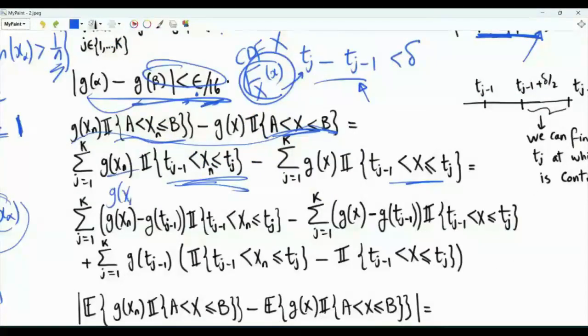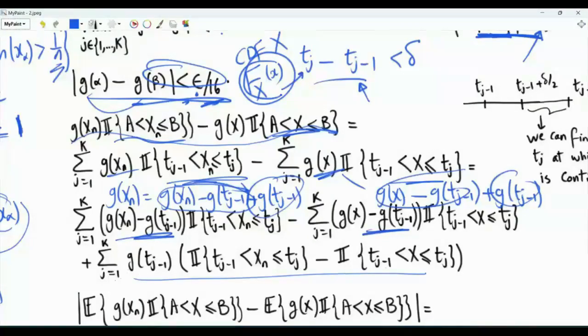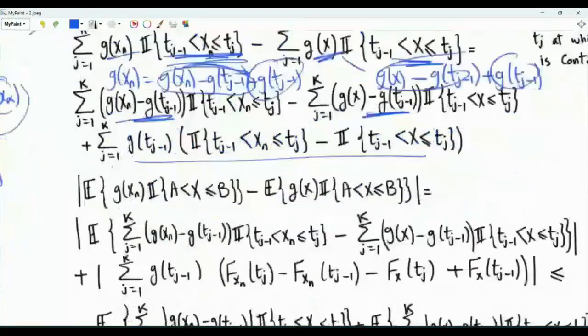The next step is to take this g of xn and write it as g of xn minus g of tj minus 1 plus g of tj minus 1. We take these two terms together and these two terms together, and we separate the two. So here we will get this sum, j from 1 to big K, g of tj minus 1, and then we have this indicator minus this indicator. Let's take the magnitude of the expectation of this difference here.